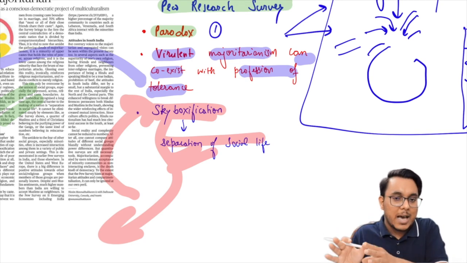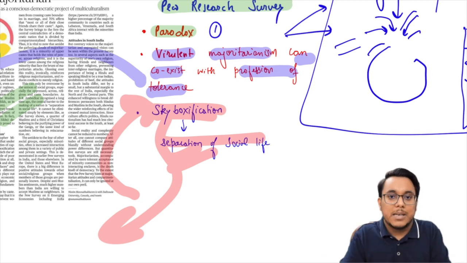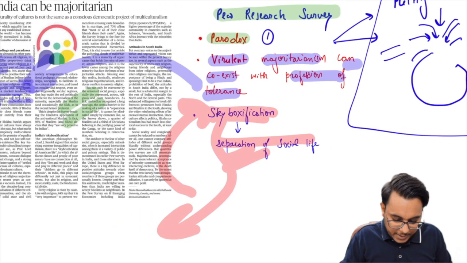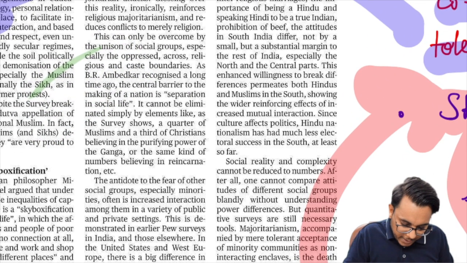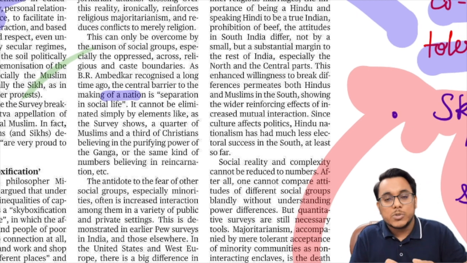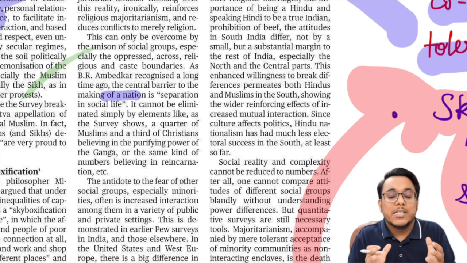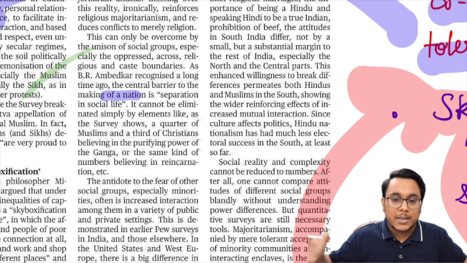Here the difference of class and difference of religion makes people apart, and interaction becomes less. So this is the thing which has been provided. Now guys, it has been provided that Dr. B.R. Ambedkar recognized that there is a central barrier, and this central barrier is basically reducing the feeling of nationalism. It is reducing the belongingness with all the people, that we all are the same unit.